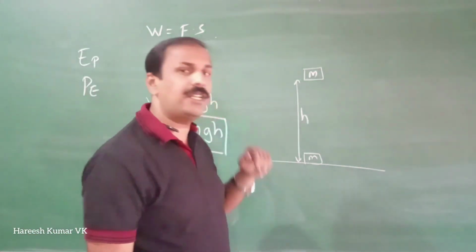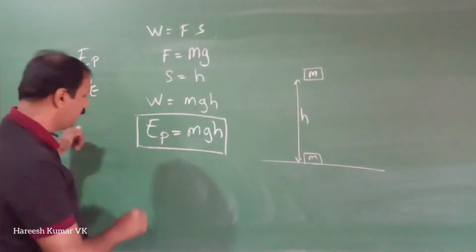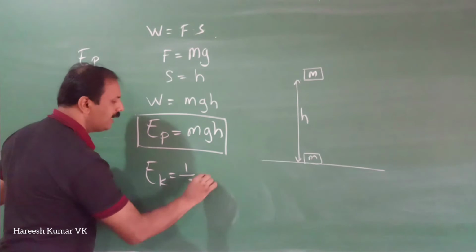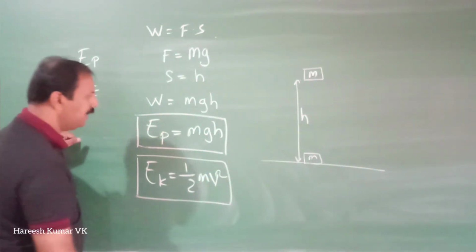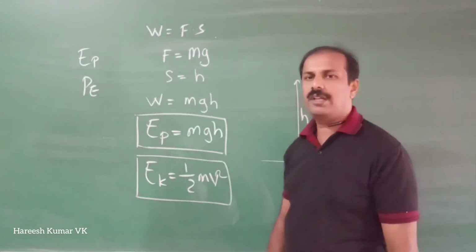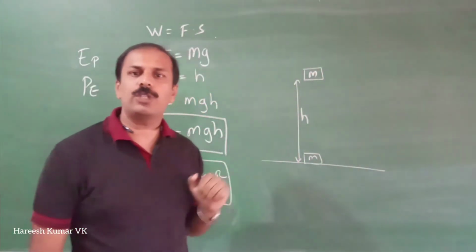For kinetic energy, we already discussed one equation. What was it? Kinetic energy, Ek, is equal to half mv square. So these two equations are very important. Kinetic energy is half mv square and potential energy is mgh. Okay, so that's about the potential energy.